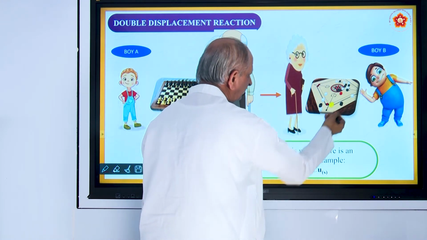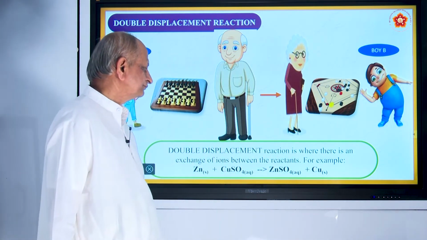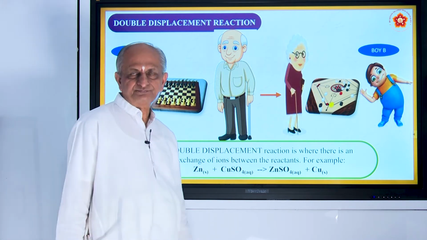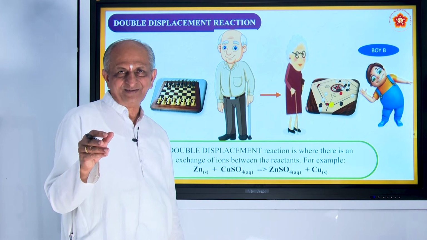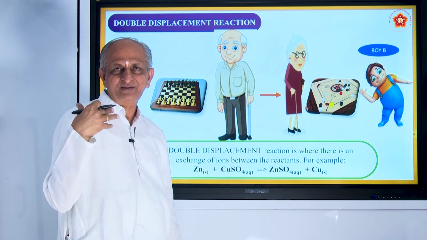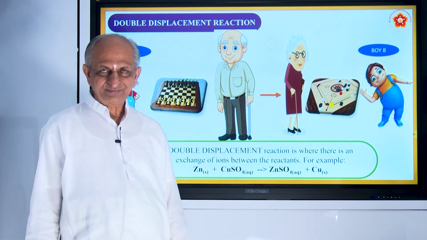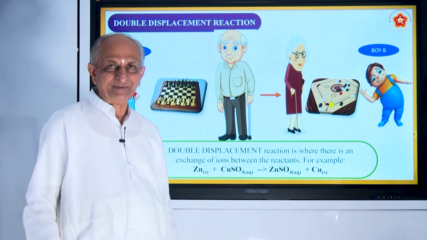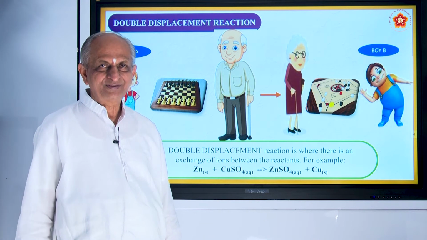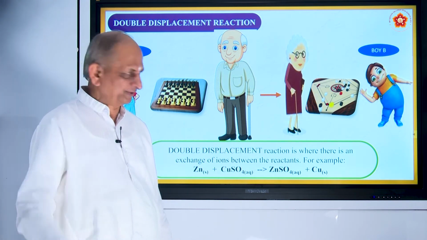Even you can see it in the case of carom. In carom also, what happens? When you hit with a striker, one of the pawns is pushed out, is it not? That is what is called displacement. Sometimes two will be pushed out, they will be put into pouches.